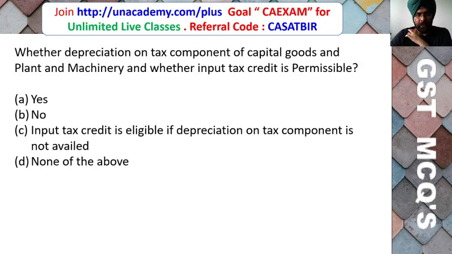Whether depreciation on tax component of capital goods and plant and machinery is claimed, and whether input tax credit is permissible? Yes. No. Input tax credit is eligible if depreciation on tax component is not availed. None of the above.